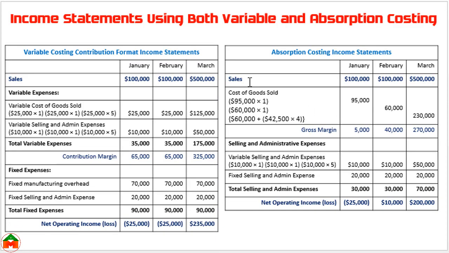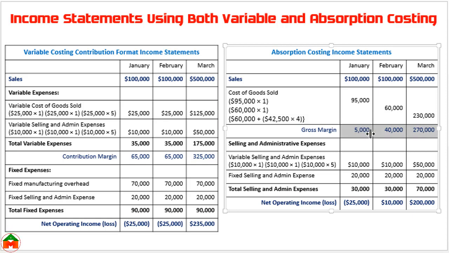However, after deducting the full costing from the sales, we will get the gross margin or gross profit. This is the gross margin or gross profit. If we deduct the cost of goods sold 95,000 from the sales 100,000, then we will get the gross margin. In the same way, the gross margin for February is 40,000 and for March 70,000.